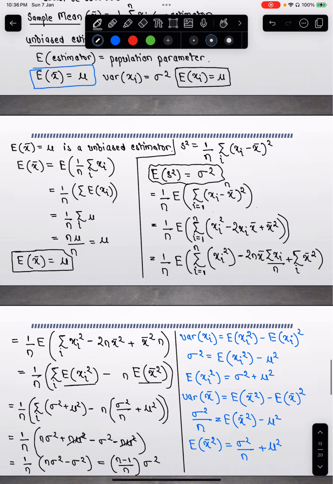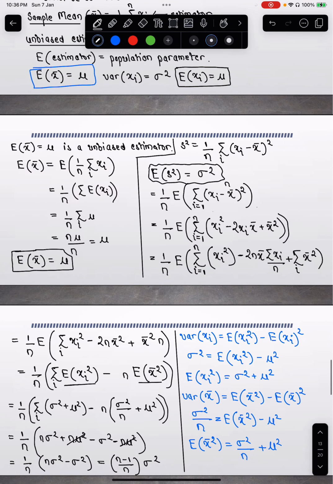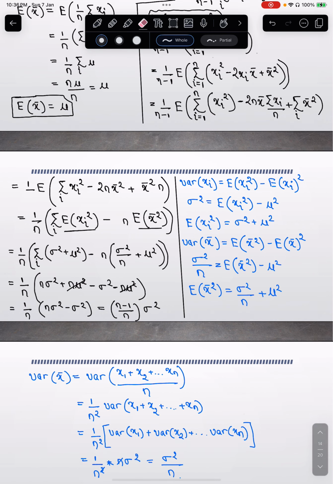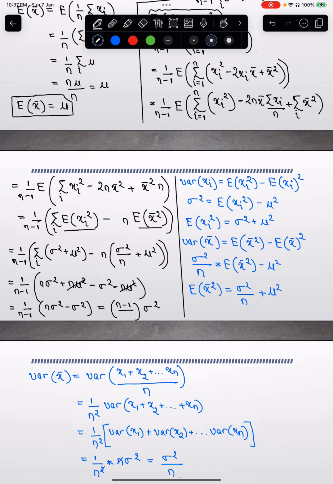And if you see carefully, if I would have given the correct formula for the sample variance, which is 1 by n minus 1, then all of this would have been n minus 1, and n minus 1 by n minus 1 you can just make it as 1, and then you get sigma squared, correct?